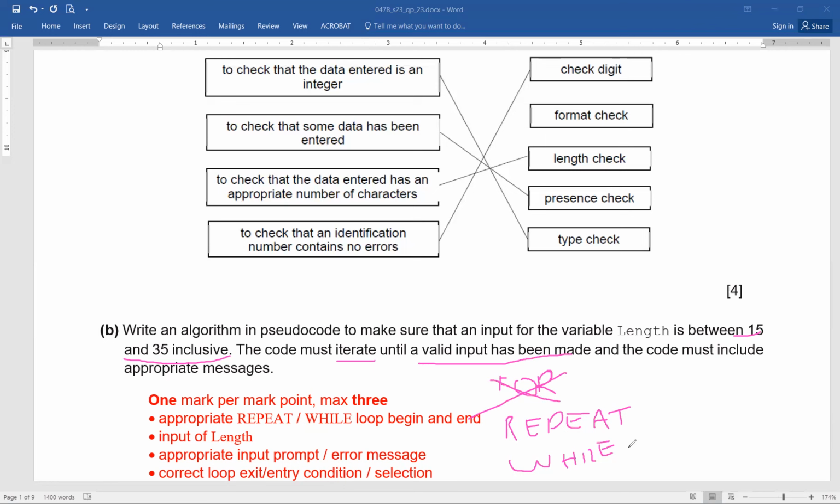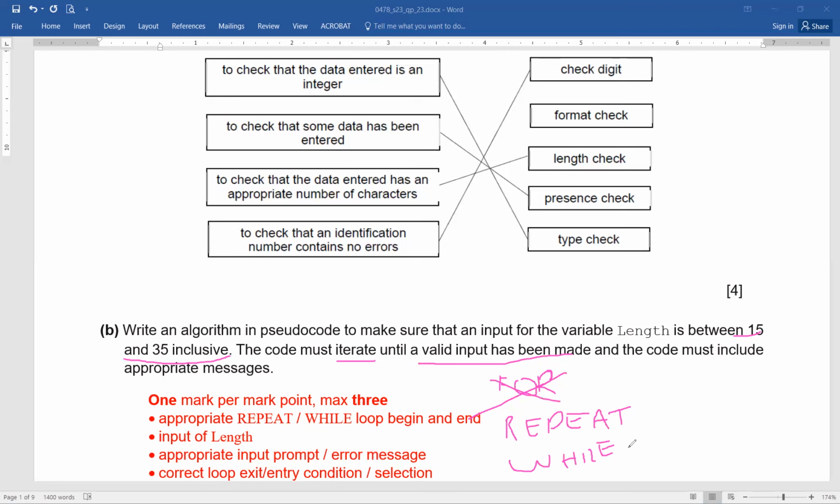But by the way, just asking, which kind of loop is repeat? It's a post condition, great. And what about while? It's a precondition, exactly. Which one iterates at least once out of these two? At least once. Repeat. Exactly, that's wonderful. And while may not work even once. I hope that this is what we remember. Now, this is how you can score 3 out of 3.